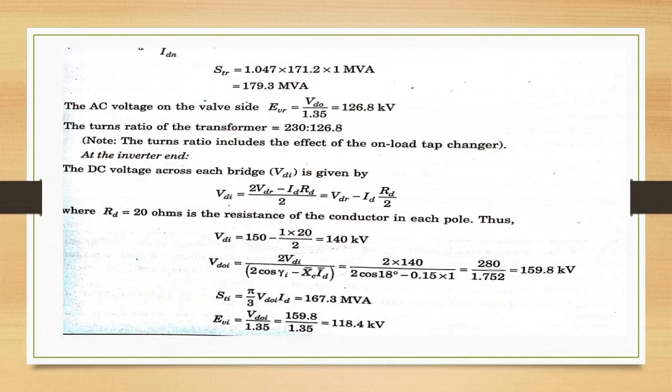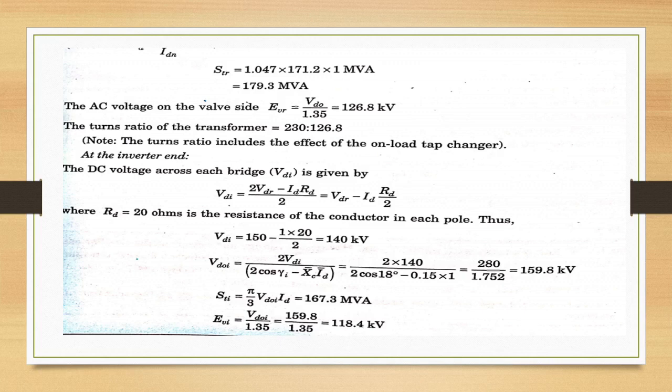And STR is equal to 1.047 into 171.2 into 1 MVA, that is 179.3 MVA. AC voltage on valve side EVR is VDOR by 1.35, that is 126.8 kilovolt. Turns ratio of the transformer is 230 is to 126.8. So turns ratio includes effects of on-load tap changer.